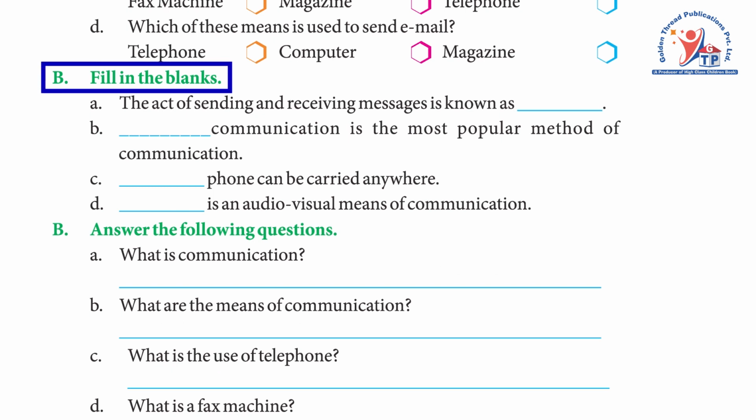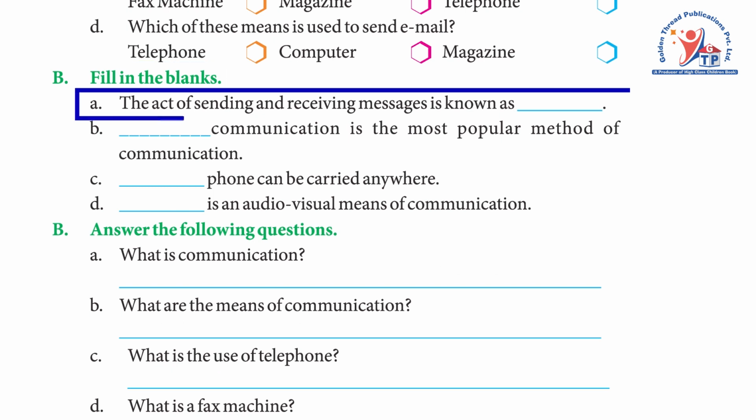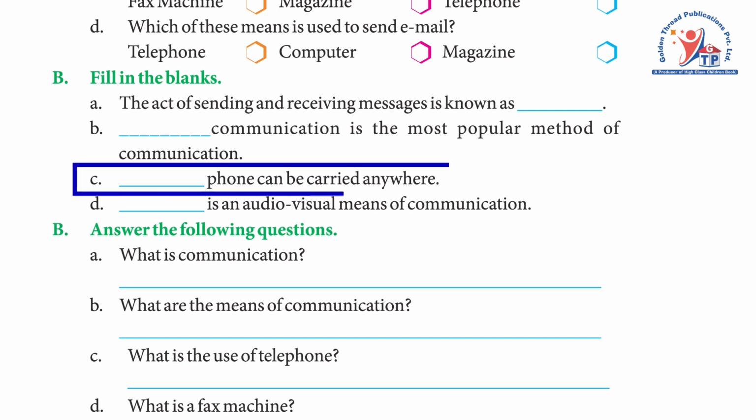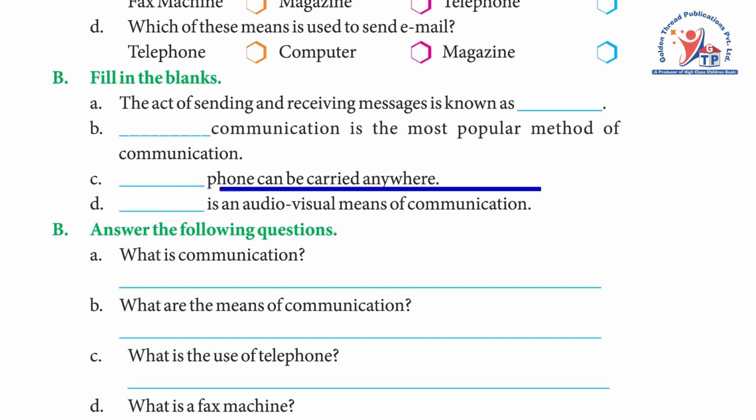B. Fill in the blanks. A. The act of sending and receiving messages is known as ____. Answer. Communication. B. ____ communication is the most popular method of communication. Answer. Postal. C. ____ phone can be carried anywhere. Answer: mobile. D. ____ is an audio-visual means of communication. Answer: television.